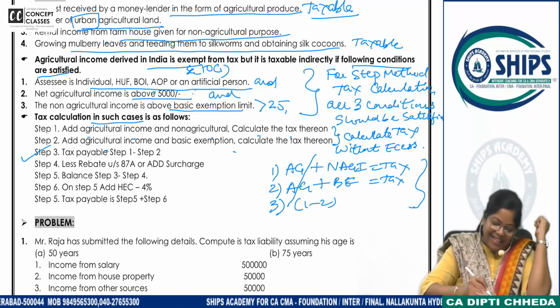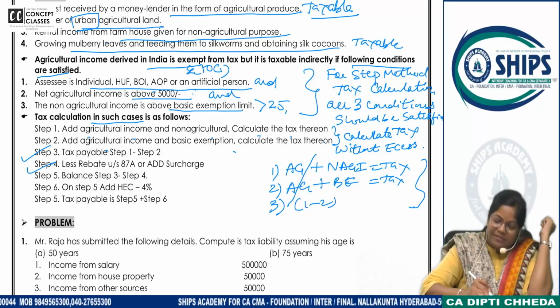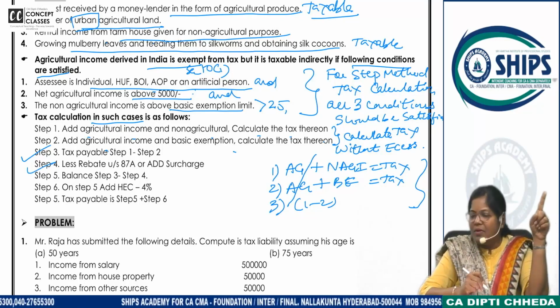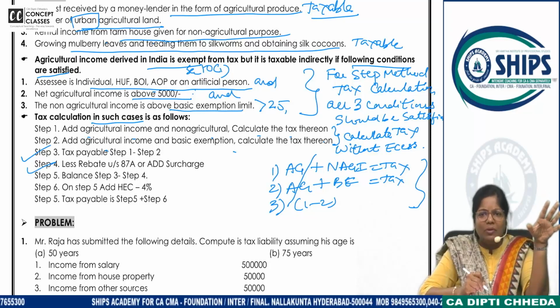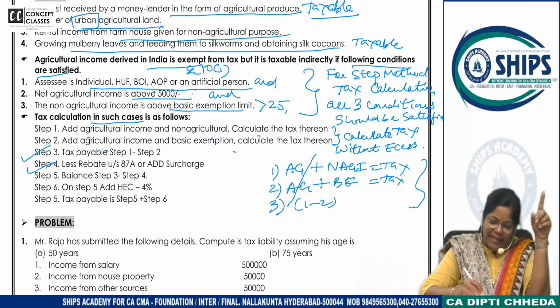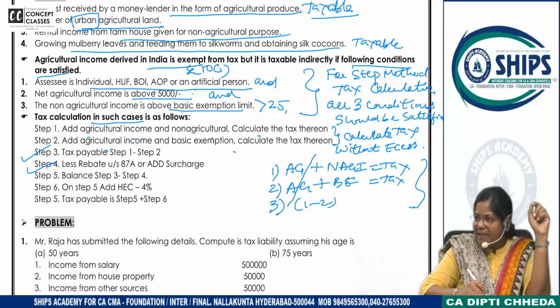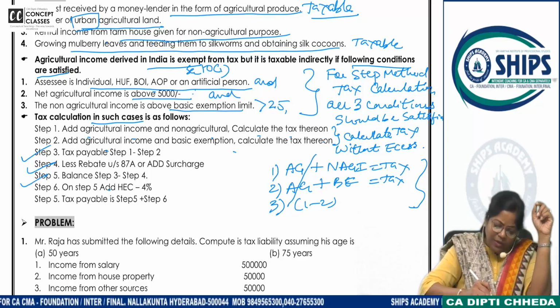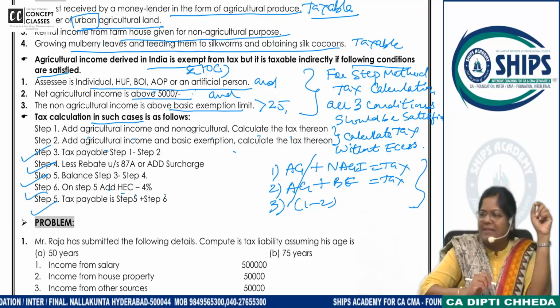Less rebate. Remember the rebate? If the total income is up to 5 lakhs, the rebate is up to that limit. So either subtract the rebate, and if the income has exceeded 50 lakhs, then add surcharge. Now what tax you get? Add the HEC 4% and pay the tax.